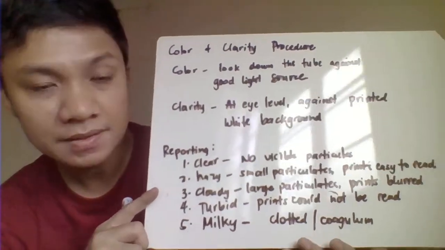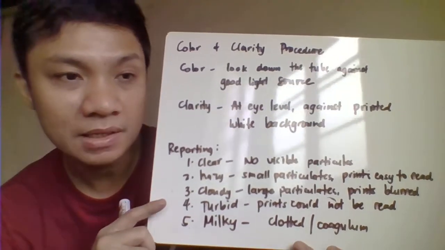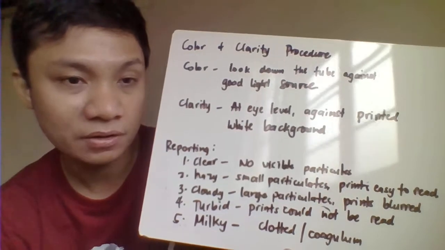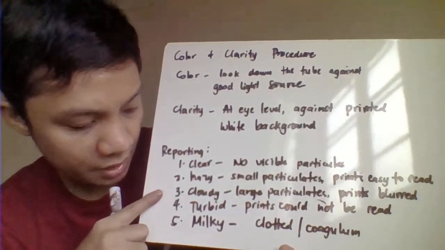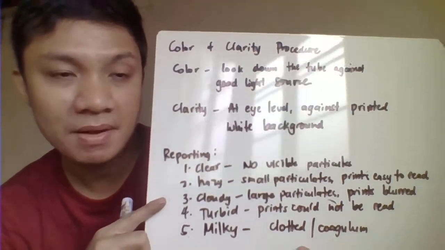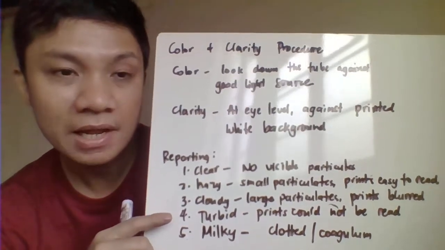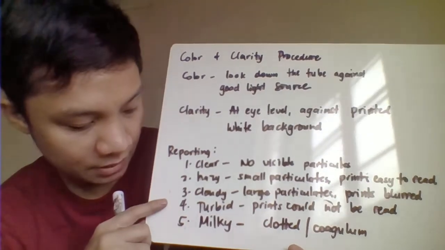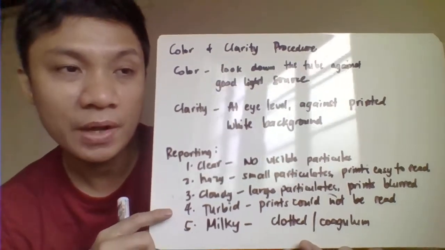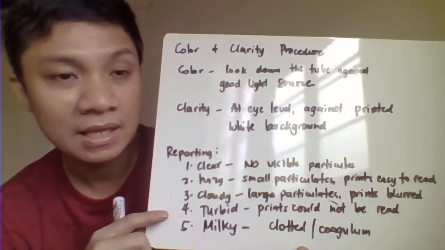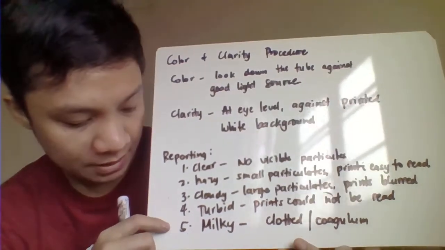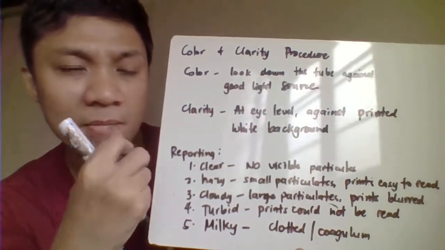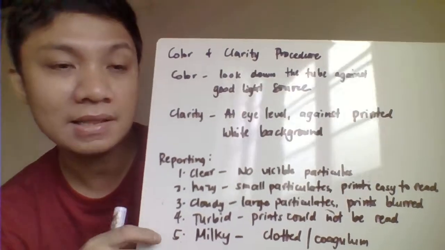You report it as hazy if you find small particulate matter and are still able to read the prints in your newspaper background. Third, we have cloudy, characterized by the presence of large particulate matter, and the print becomes blurred. Turbid, on the other hand, means you can no longer read the print in your newspaper. And your report will be milky if you have large coagulum, very large lumps, or a clotted specimen.